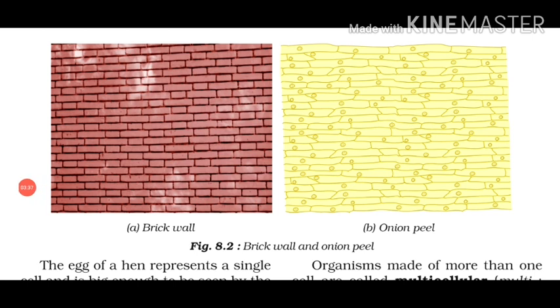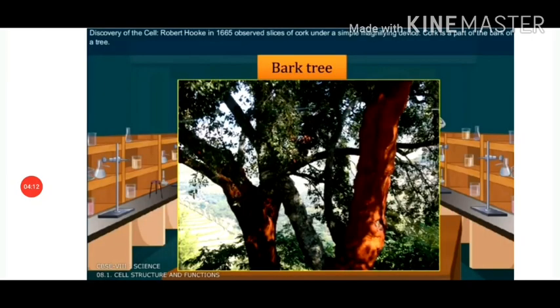Cells may be compared to bricks. As bricks are assembled to make a building, similarly, cells are assembled to make the body of every organism. So, all organisms are made up of cells. All the basic chemical and physiological functions of living beings, for example, repair, growth, movement, digestion, are carried out inside the cells only. So, we can say that cell is a basic structural and functional unit of all the living organisms. Now, let's talk about discovery of the cell.